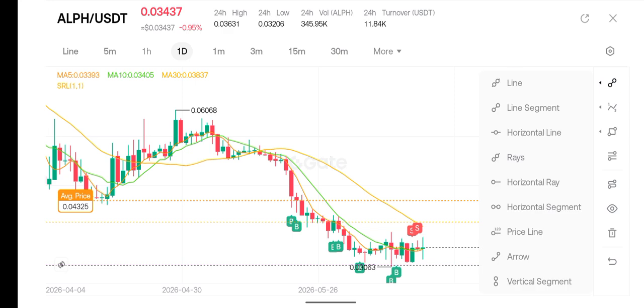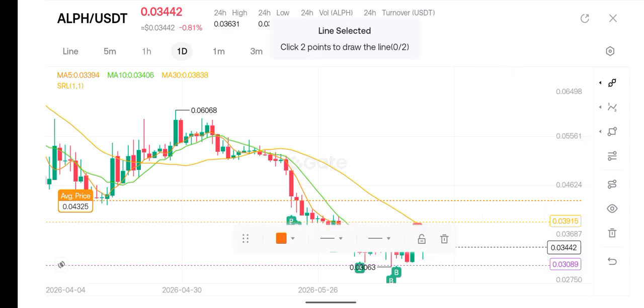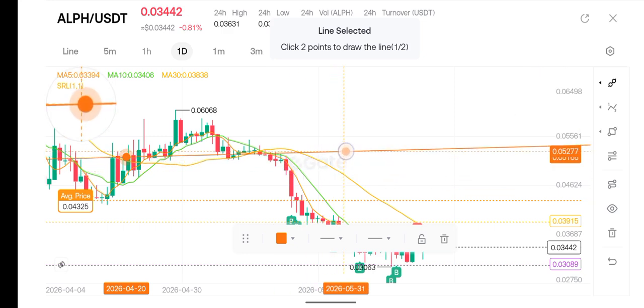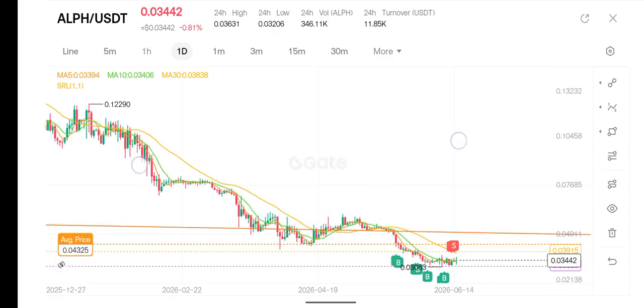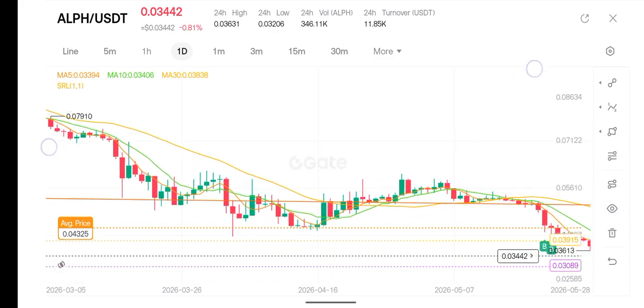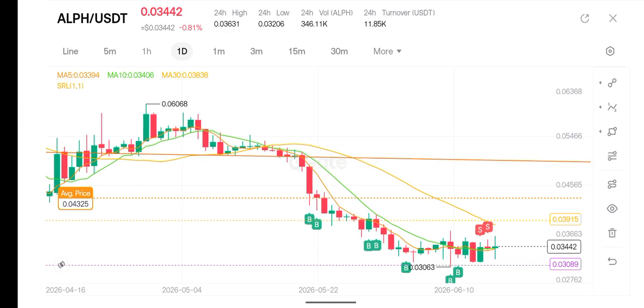Let me see if I can draw the support line so that we can understand what I'm saying. From this support, we can see that the price is sitting around 0.053. So the support was broken and the price fell.